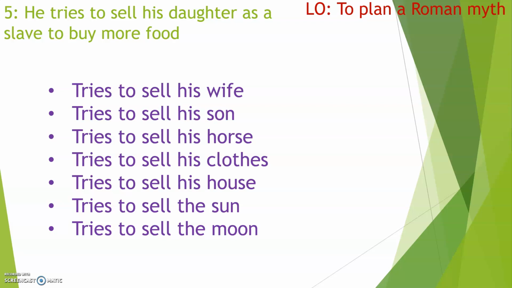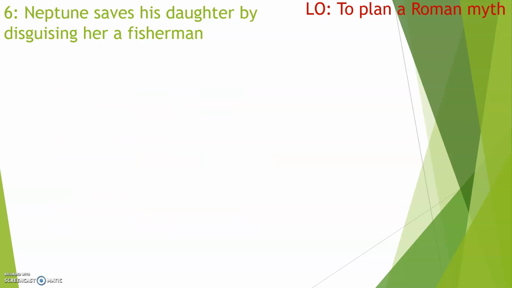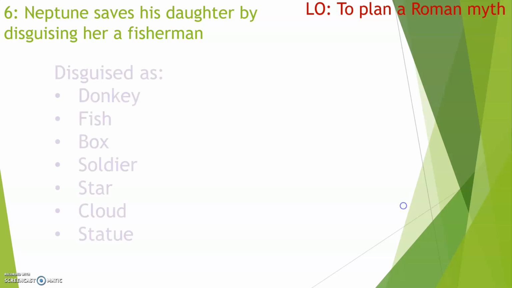Okay, so let's move on to section 6. In section 6, we have Neptune saves his daughter by disguising her as a fisherman. Again, it's helpful, but not the nicest thing you could disguise someone as. So let's have a think of what you could do instead.